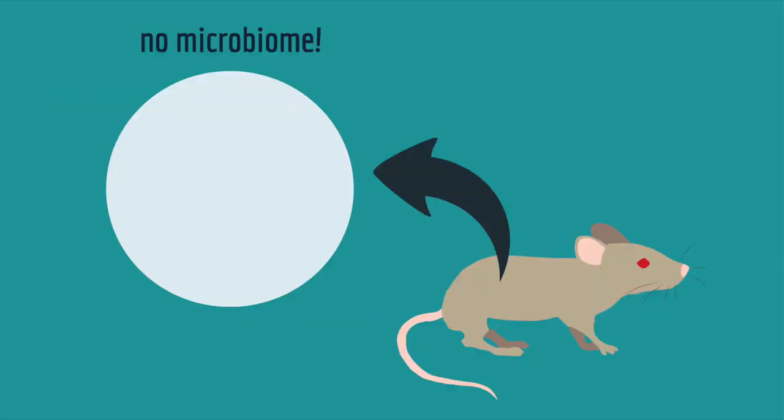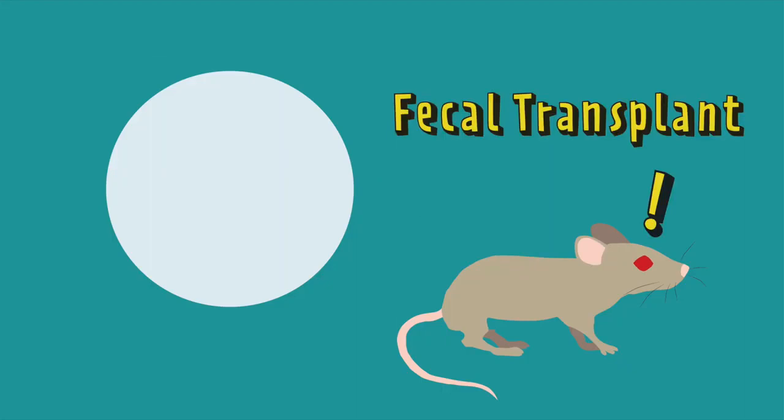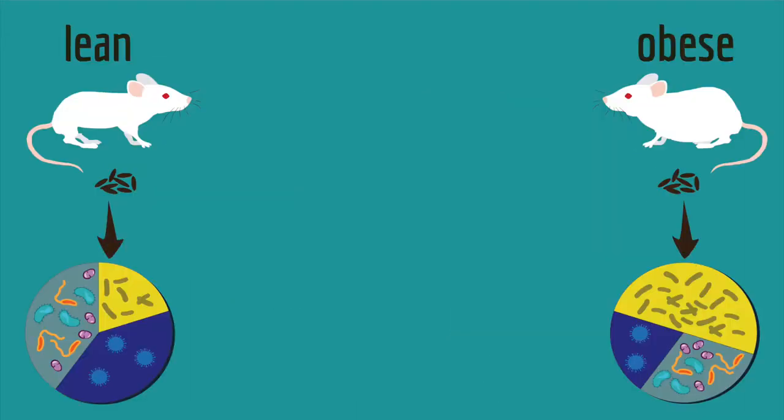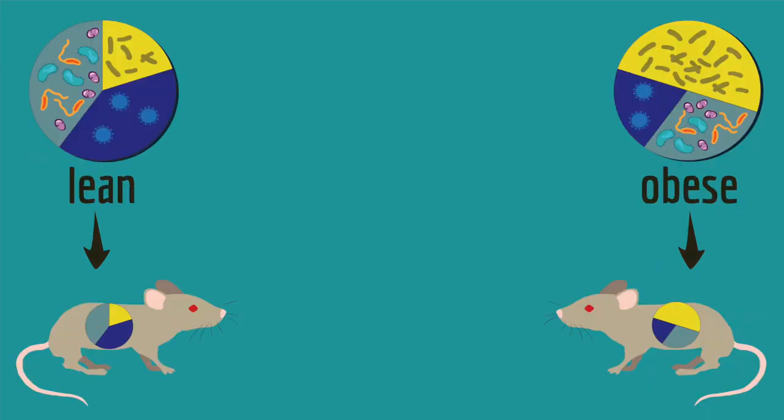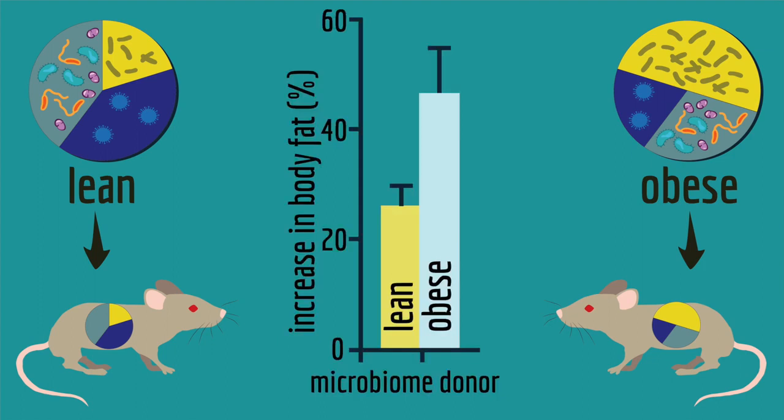To test that, they took mice that had no microbiome of their own, and they did a fecal transplant. Yeah, you heard that right. They took feces from lean or obese mice, and they placed the fecal bacteria inside mice that had no bacteria of their own. Two weeks later, both sets of mice had gained weight. The bacteria helped the mice get more energy from their food.